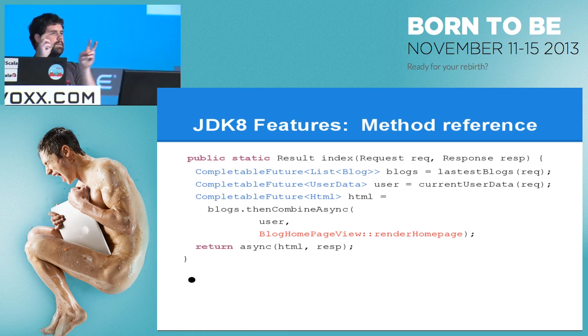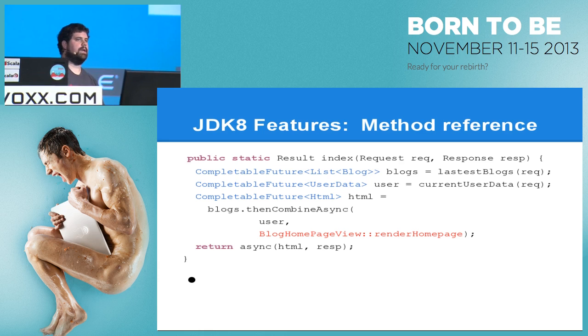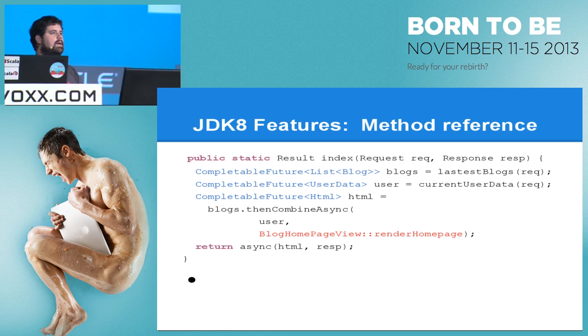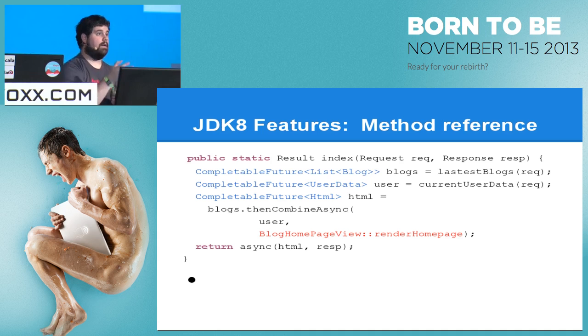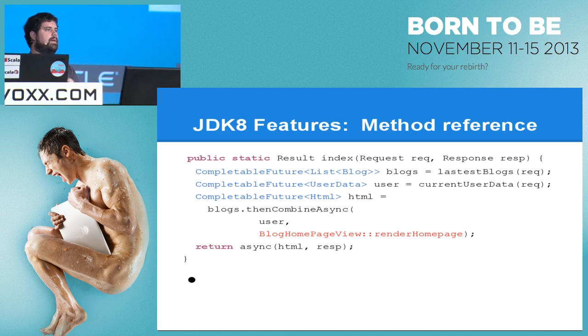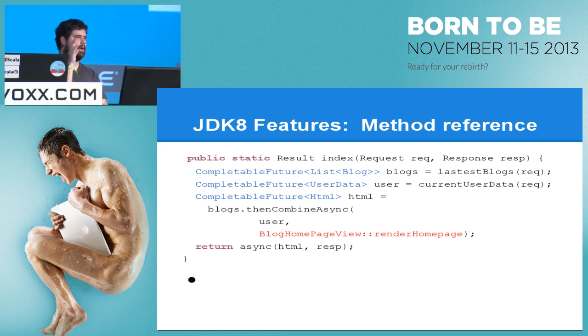And then you use this compose to flatten the futures so that when the internal future is done, the external future is done. That's when things start to get really complicated. That's when you start to hear words like monad, and that's when you start to get scared. But that's exactly what that is. It's the first thing you want to do when you start working with functional programming. It's called compose, but it's a little complicated. There's a lot of machinery in Java to get that working. But it's definitely possible, and I totally recommend it.